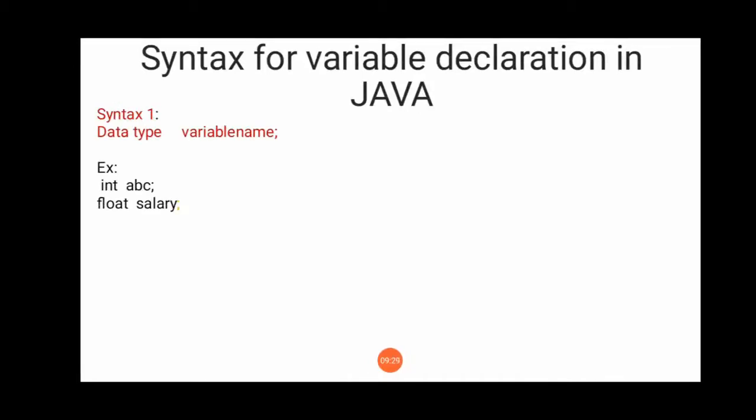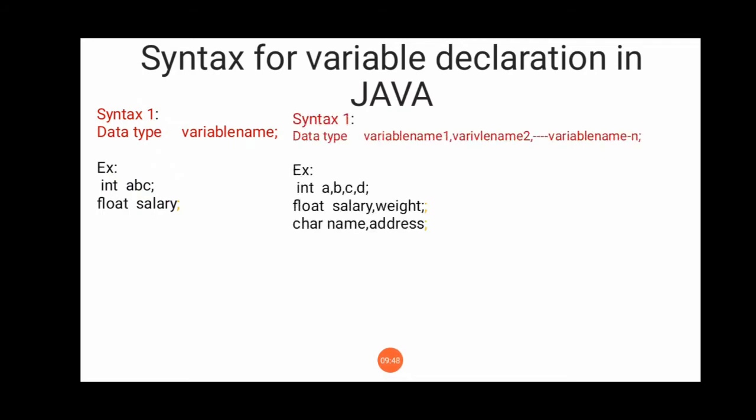Now the syntax for variable declaration in Java. The first syntax is data type and variable name. Int is a data type and abc is a variable name. Float is a data type and salary is a variable name. Another syntax is data type, variable name, variable 2.